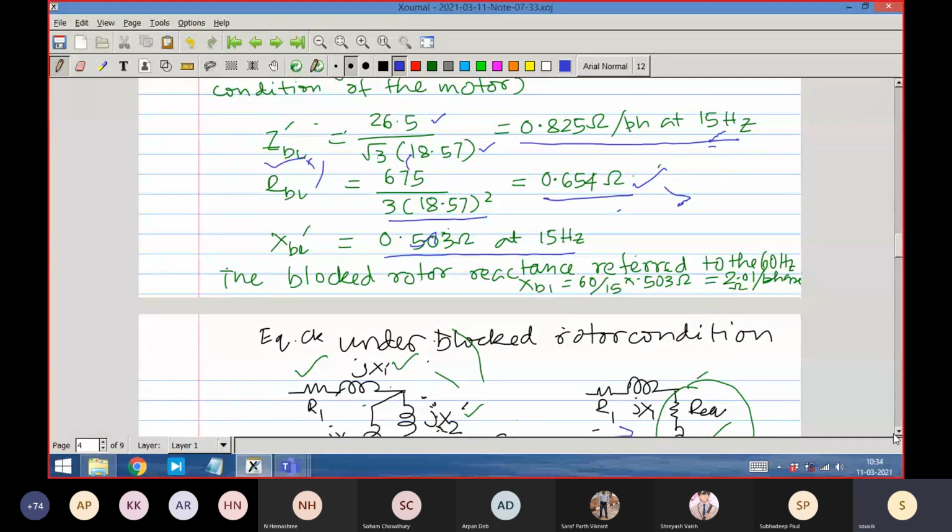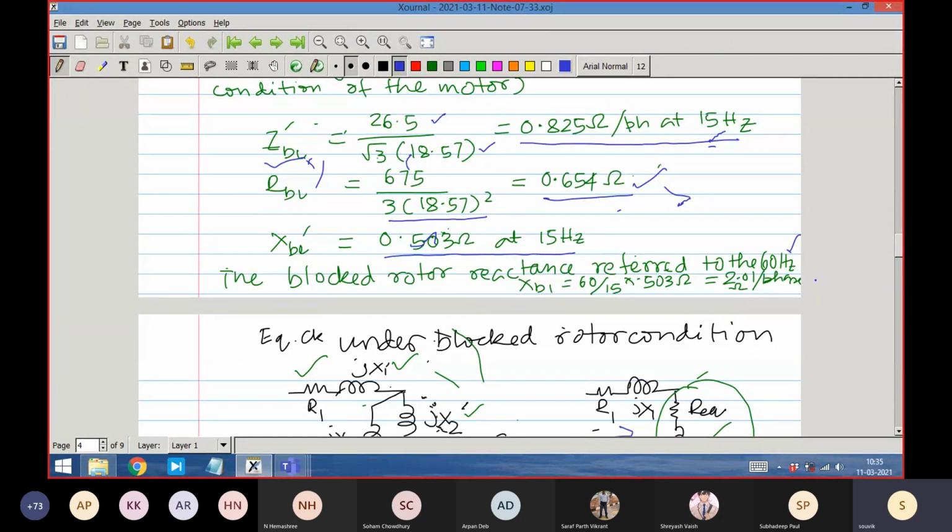Now you must understand that this test has been done at 15 Hz. The original circuit is always with respect to the synchronous speed, or the supply omega, the supply frequency of 60 Hz. That is the original circuit. So since these measurements have been taken at 15 Hz, it has affected what? It has affected the reactance measurement. It has not affected the resistance measurement, but it has affected the reactance measurement. So if I want to convert this reactance into an equivalent 60 Hz reactance, which is what we want to do for the equivalent circuit, determining the parameters of the equivalent circuit.